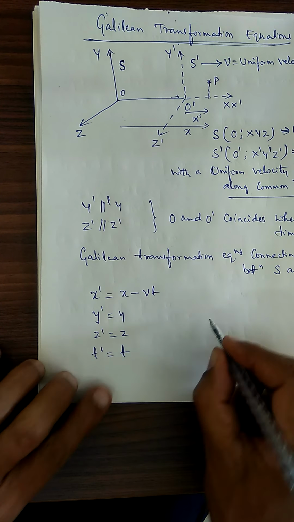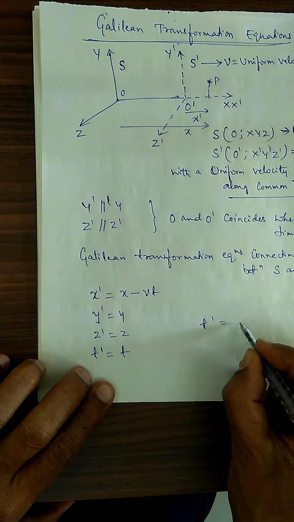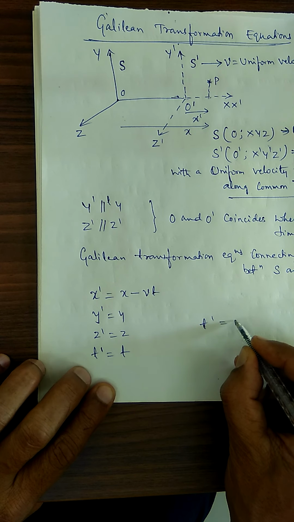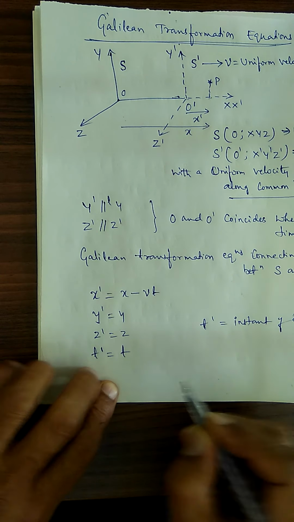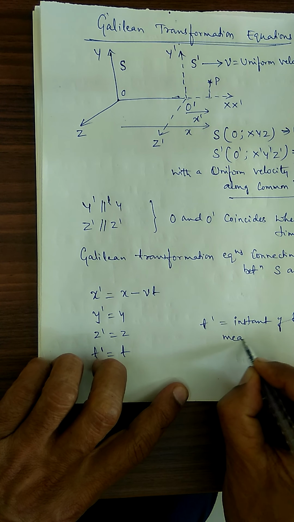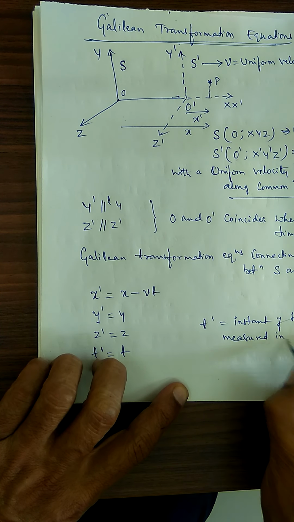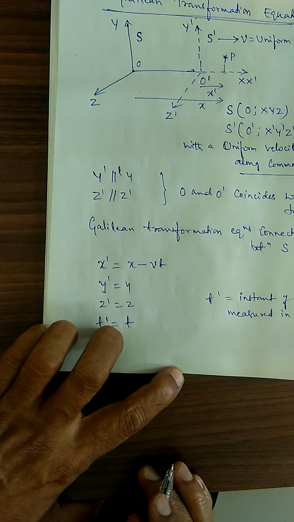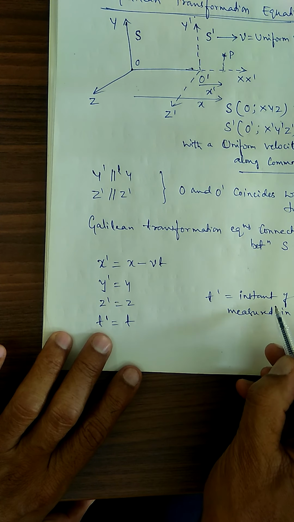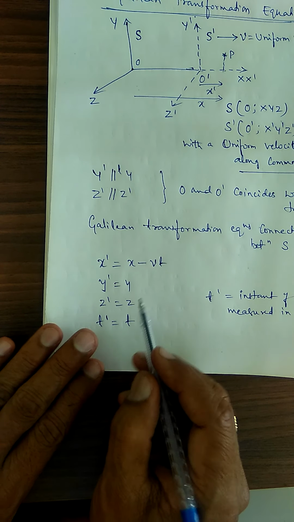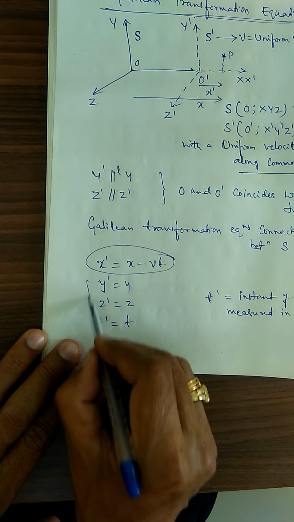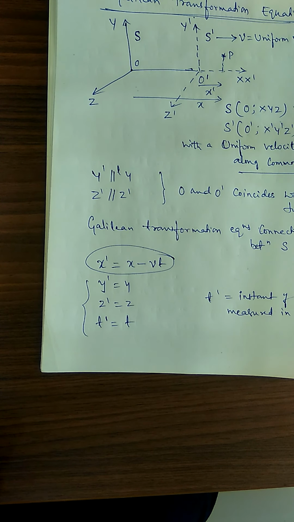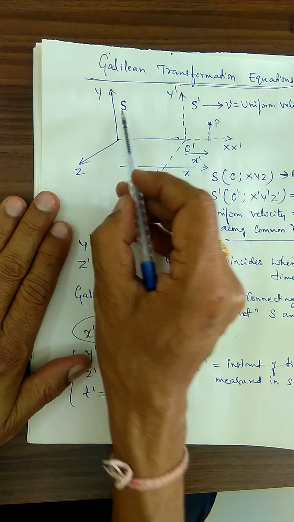What is t dash? T dash is the time interval, or instant of time, measured in S dash. T is the time interval measured in S. So the only difference takes place along the x-axis, whereas y and z and the time interval remain the same whether it is moving or not moving.